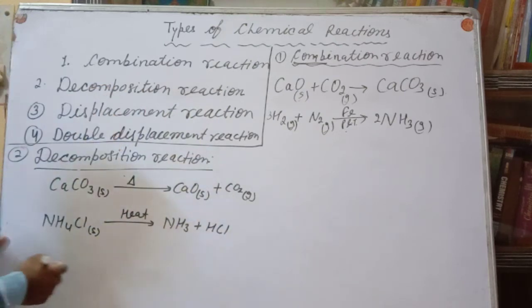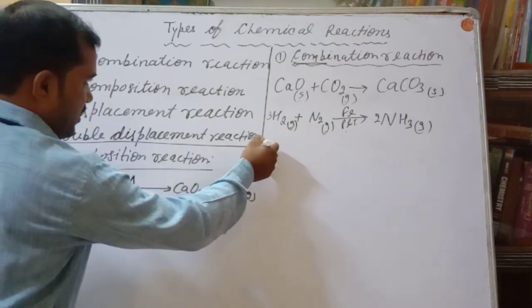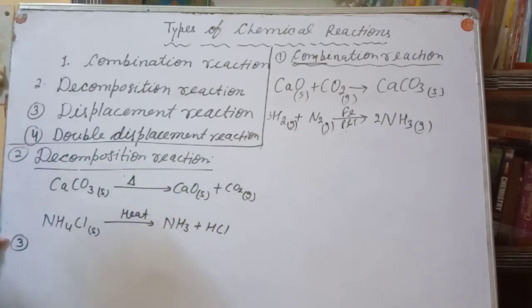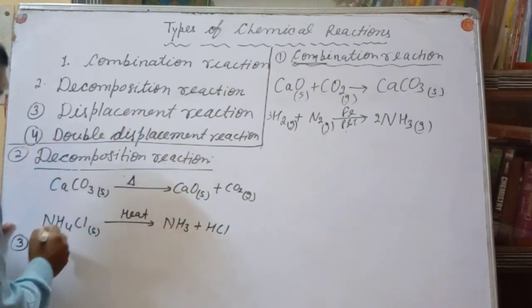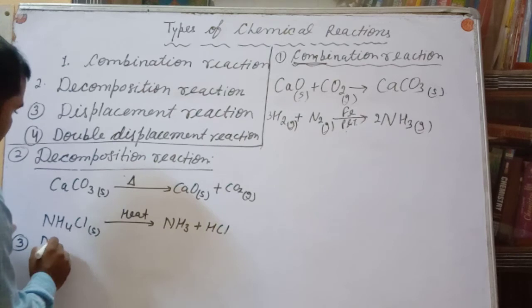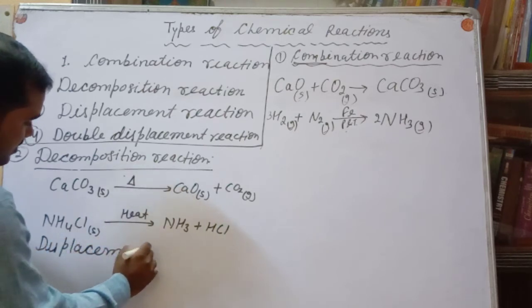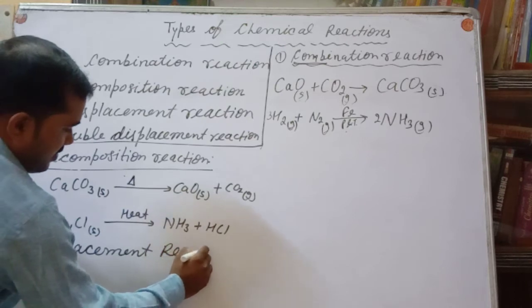Okay. Now I am going to give the third one. Third is the displacement reaction.